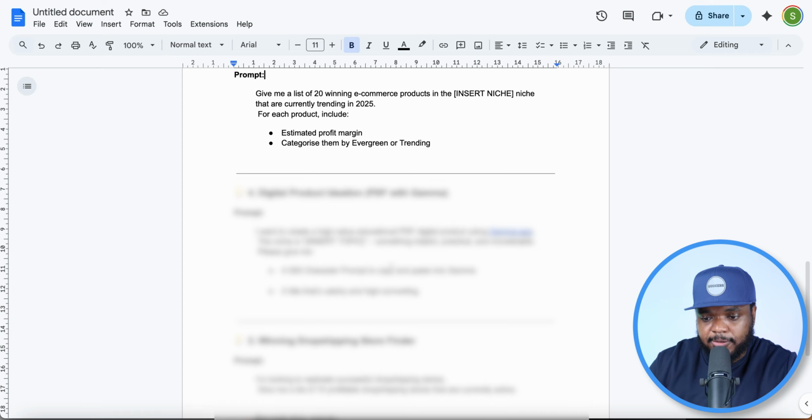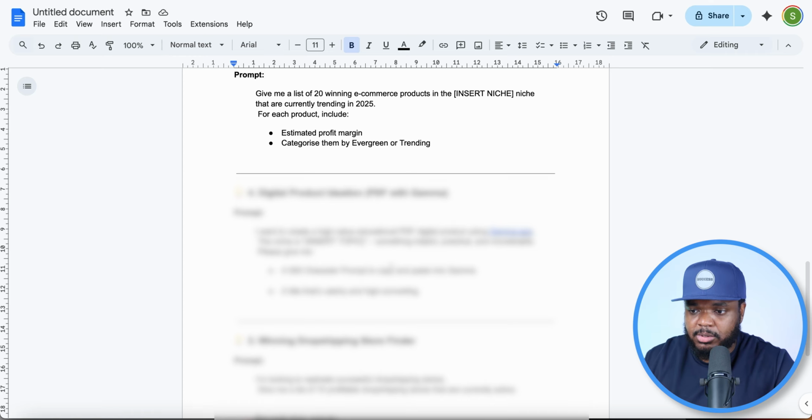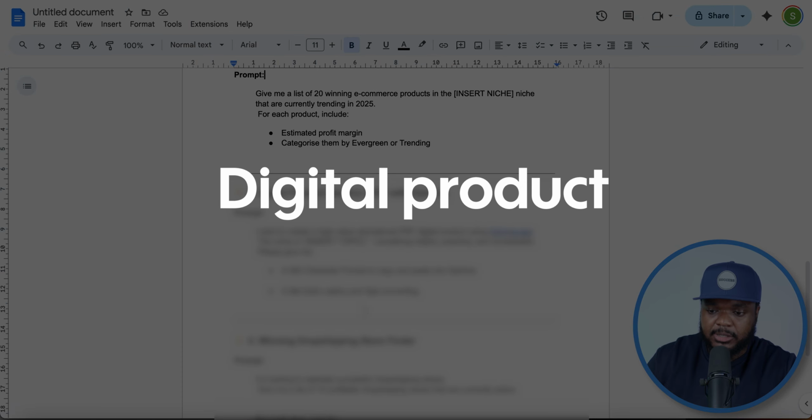But swiftly moving on to the fourth genius way of being able to utilize ChatGPT, which is going to be with digital product ideation.